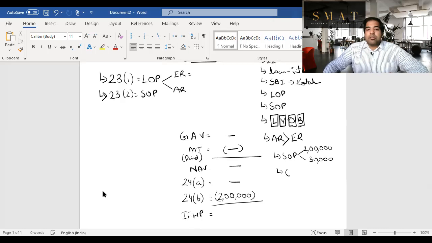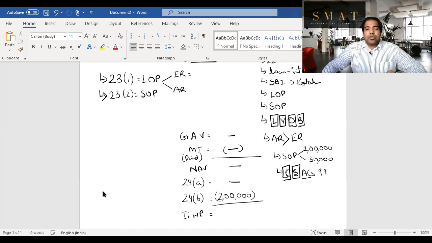Certify 5 accounts for 99. Remember, he had to certify 5 accounts for 99. Only then would you give this higher reduction. Another shortcut, guys: you should have a certificate from the lender. You should have constructed the house within 5 years. If you are constructing the house, then the year you start constructing or the year you take the loan, ignore that year, and after that, within 5 years my construction should have happened.